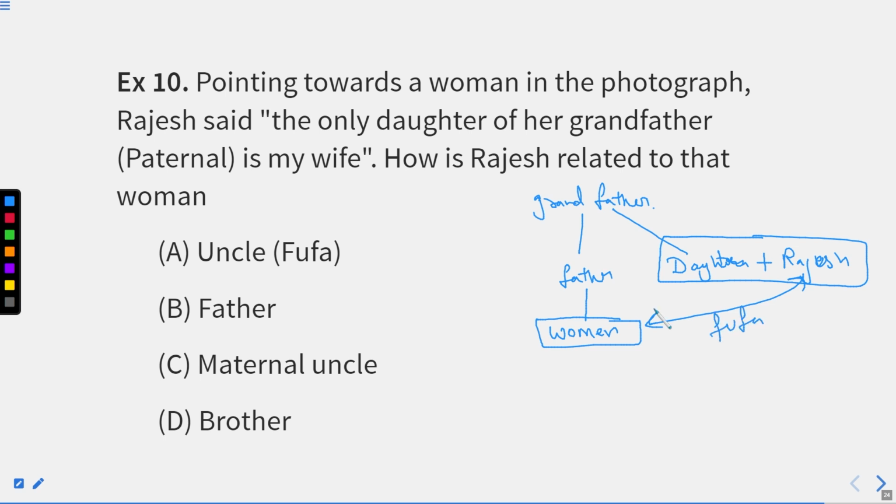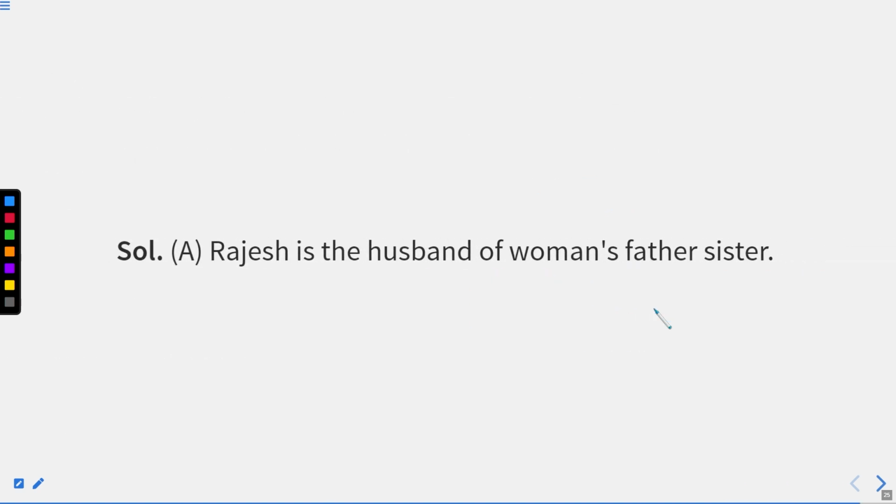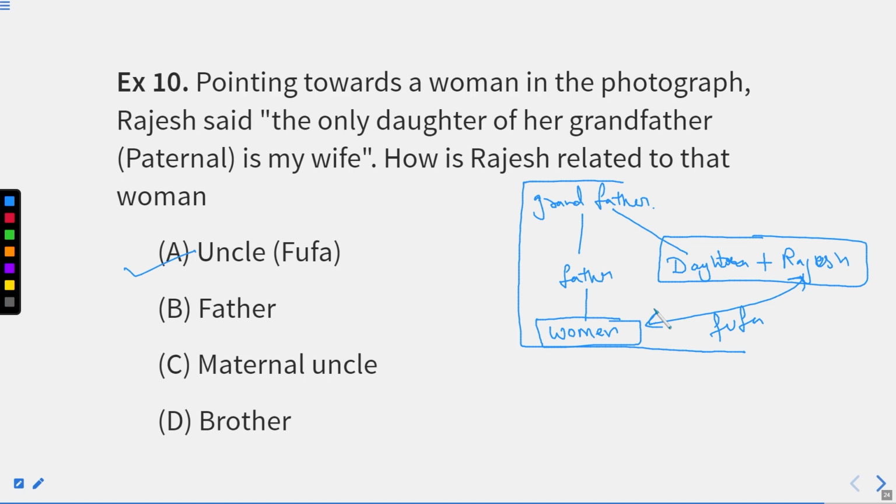That we call uncle, right? I hope this part is also clear to you, right? How does this diagram help us to find our answer, right? So this is fufa, that is uncle. So the solution will be Rajesh is the husband of the woman's father's sister. That will be understood with the help of this diagram. I hope till here it is clear.